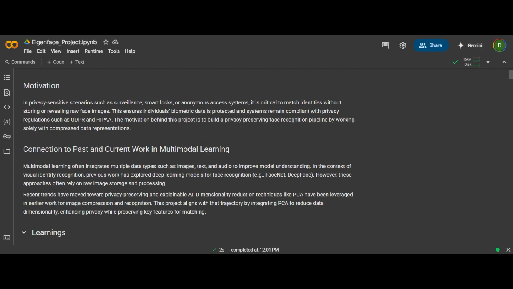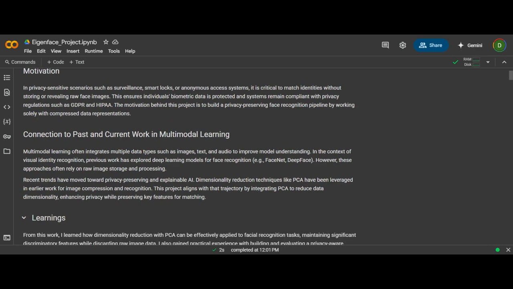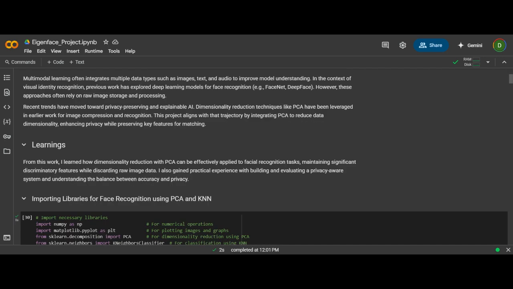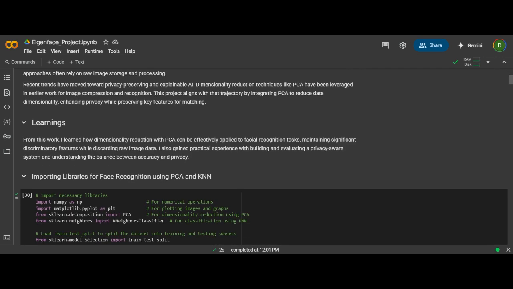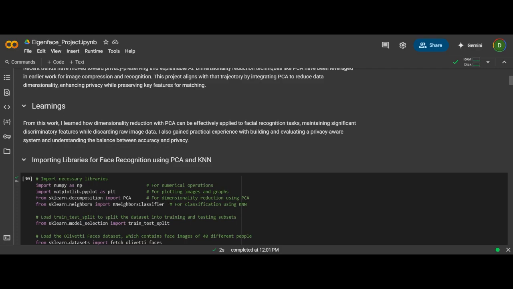So this work revisits PCA, not to beat deep learning on accuracy. We know deep learning models will be better on accuracy, but this is focused on a privacy-first framework. So let me take you through the code which I have used for this.